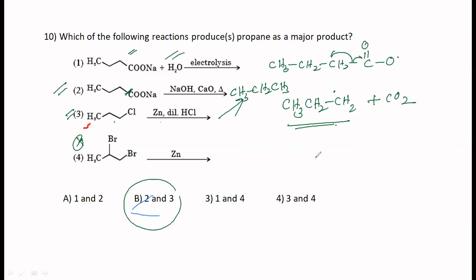In this case, both the bromine will be removed here. So the zinc has got a lot of affinity for that. So you will get an alkene there. Okay, so therefore this is the problem. That's correct. Correct option is 2 and 3.